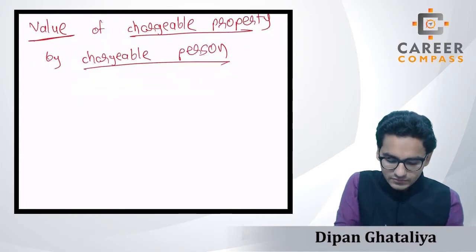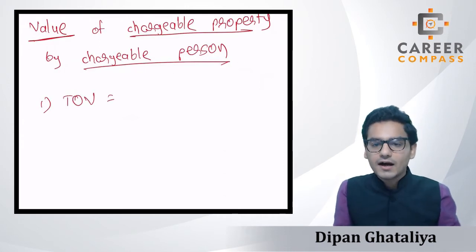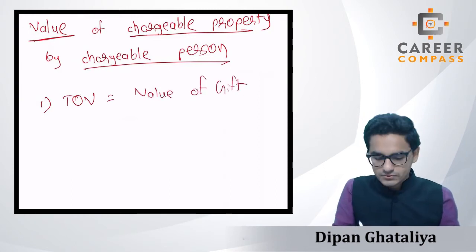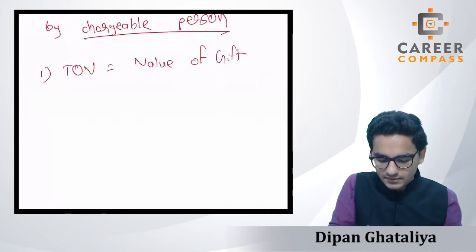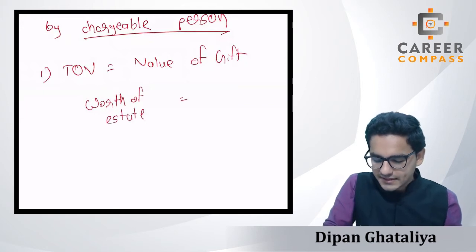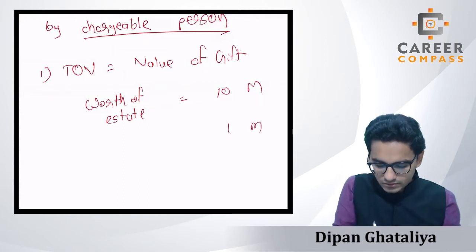So we just have to see what is the meaning of transfer of value. It's nothing but, students, the value of a gift. If we take a simple example, students, you have total worth of estate of 10 million, and you have just gifted the 1 million pound house to your son.